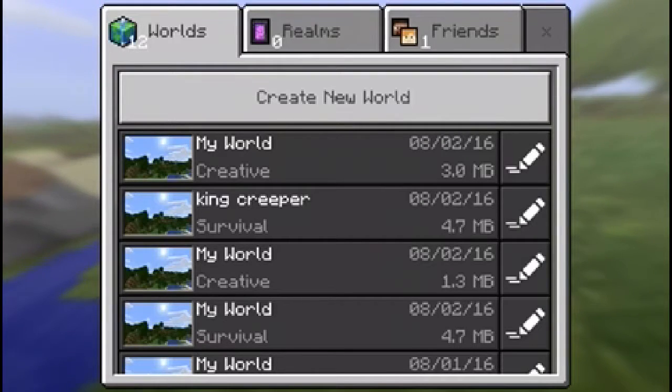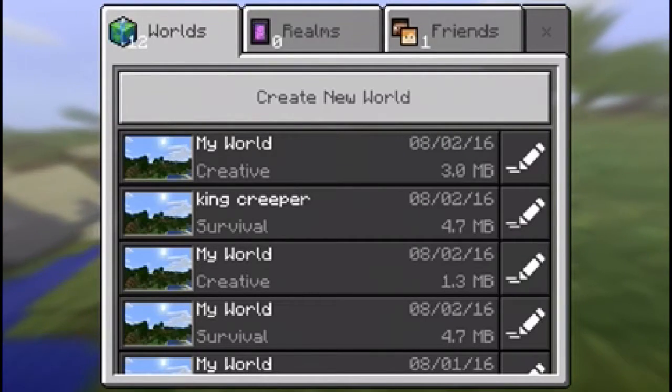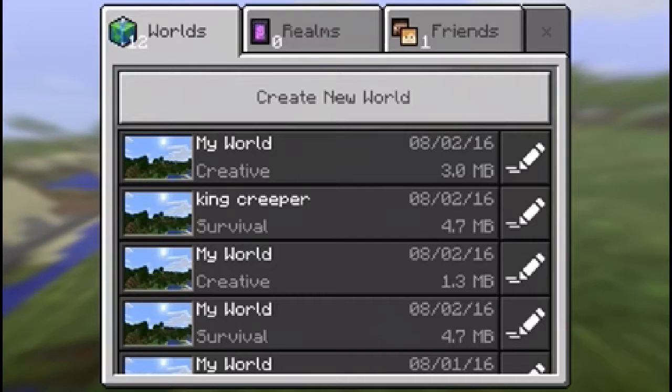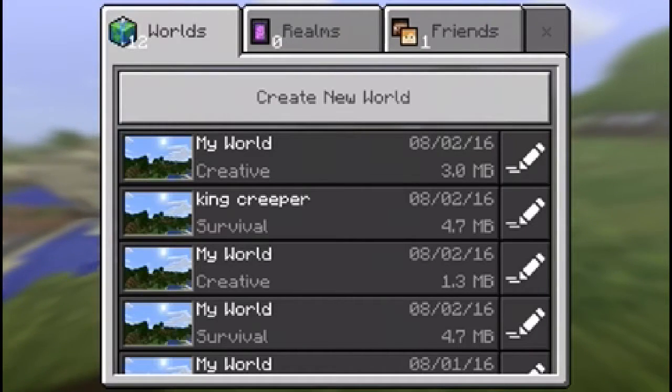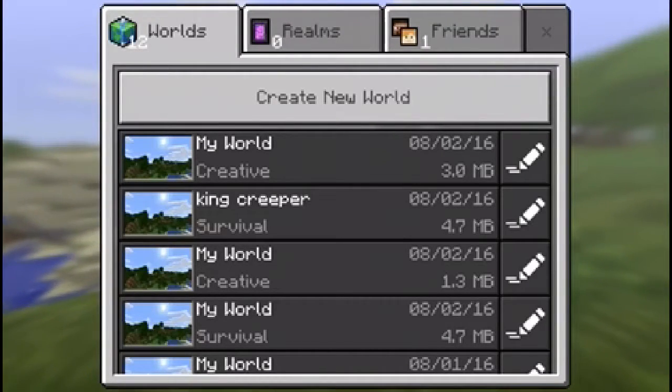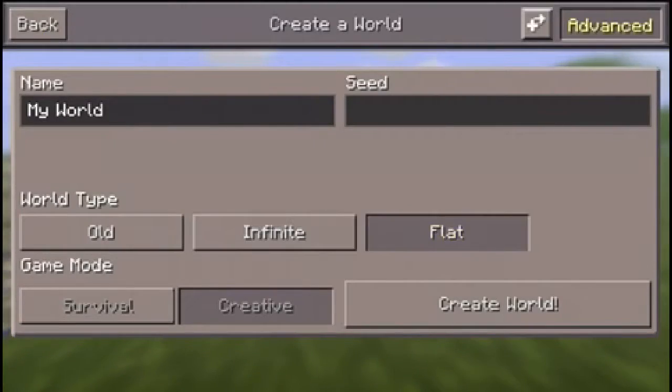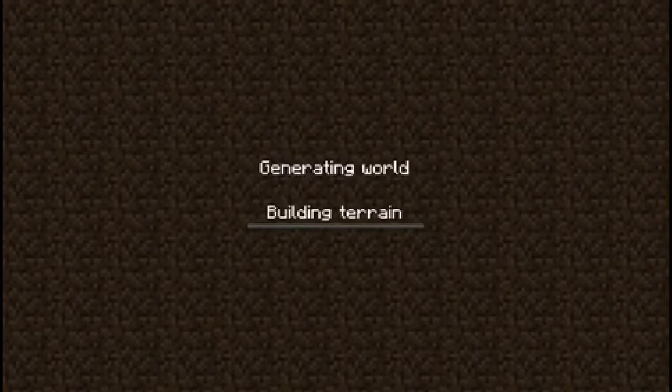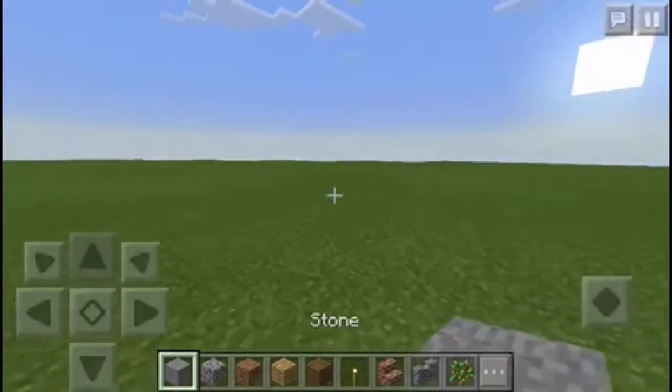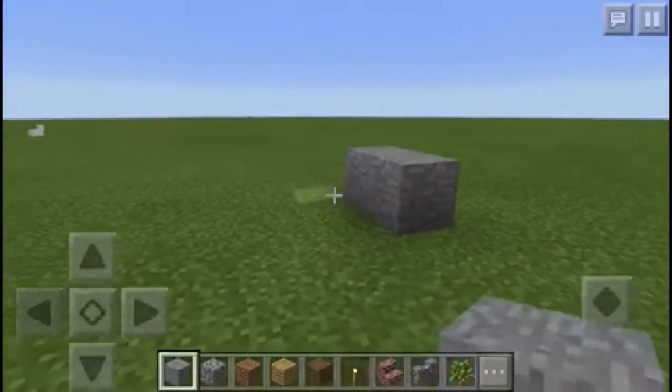Okay, so I'm gonna do a screen recorder called Video. I'll have a tutorial on how to get that for iOS. Well, I don't know if it's Android, but I'm showing you how to get the silver play button on Minecraft Pocket Edition. It's really simple. So let's just build us a wall right here.